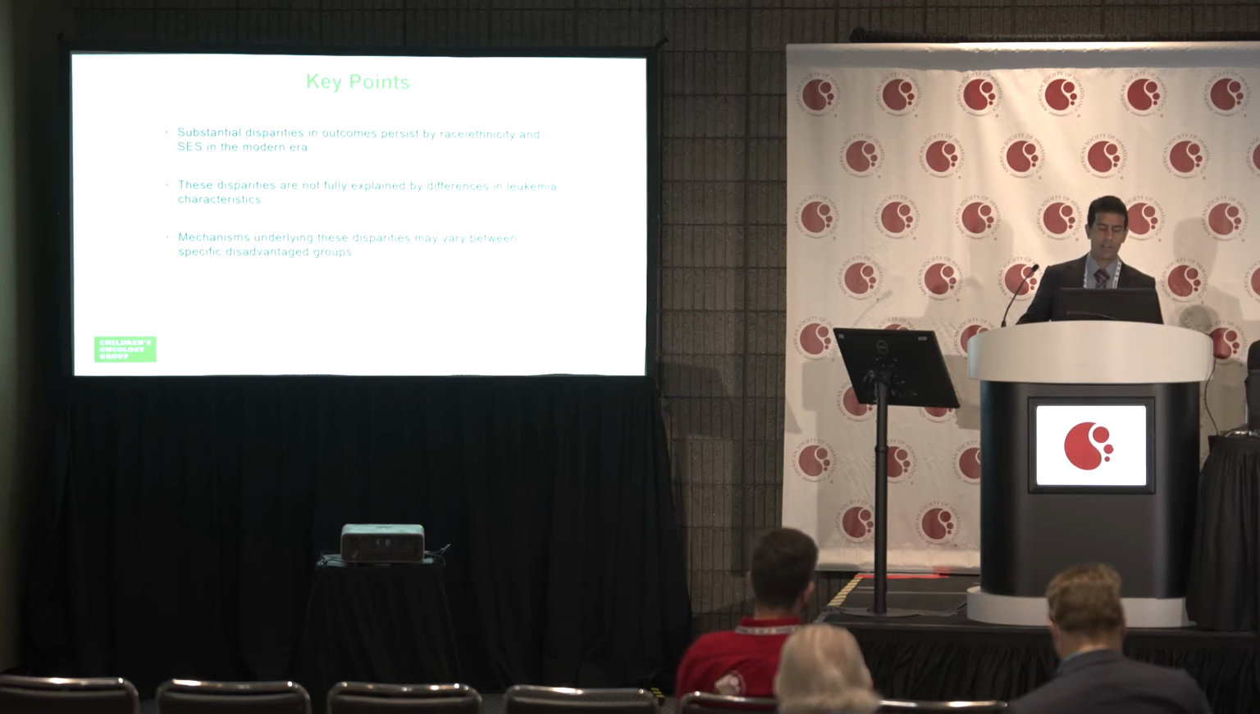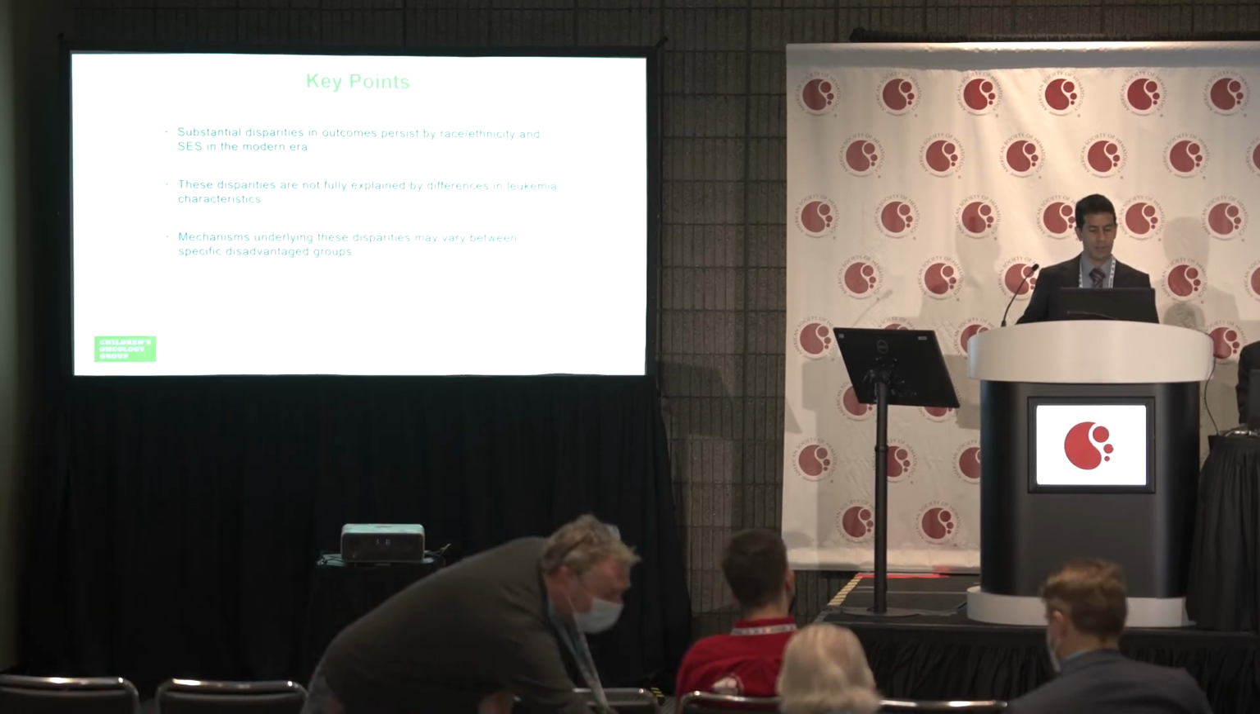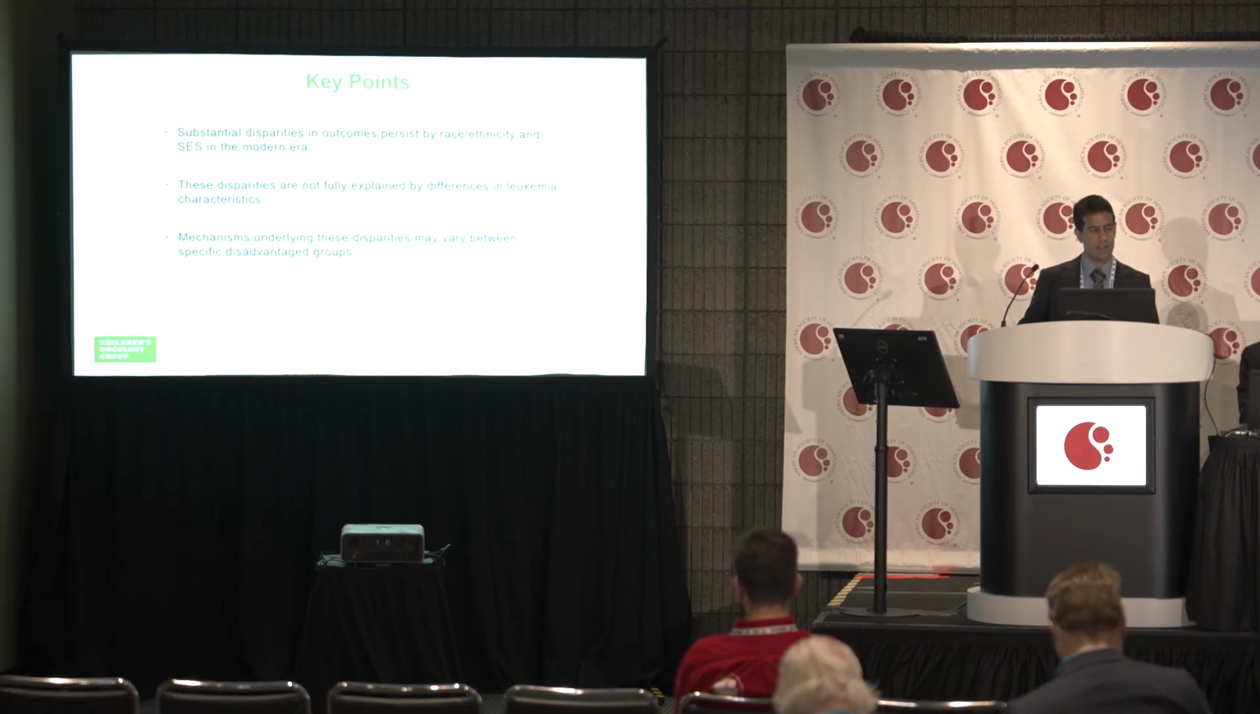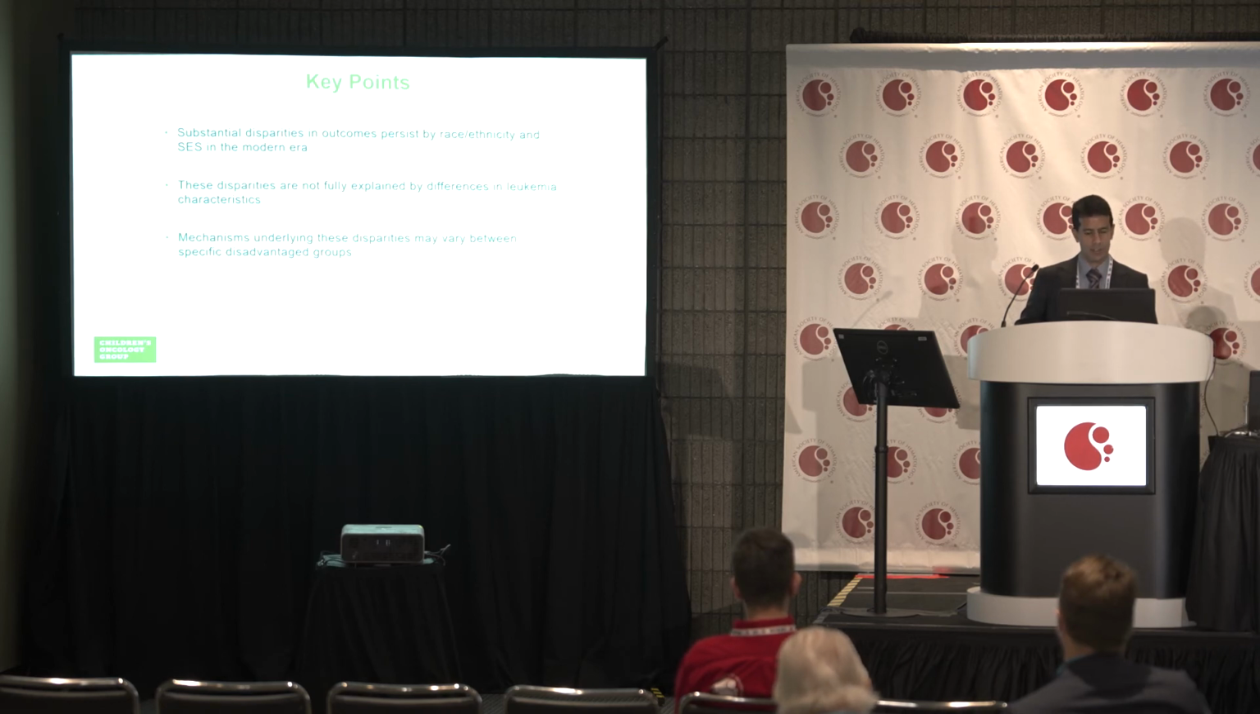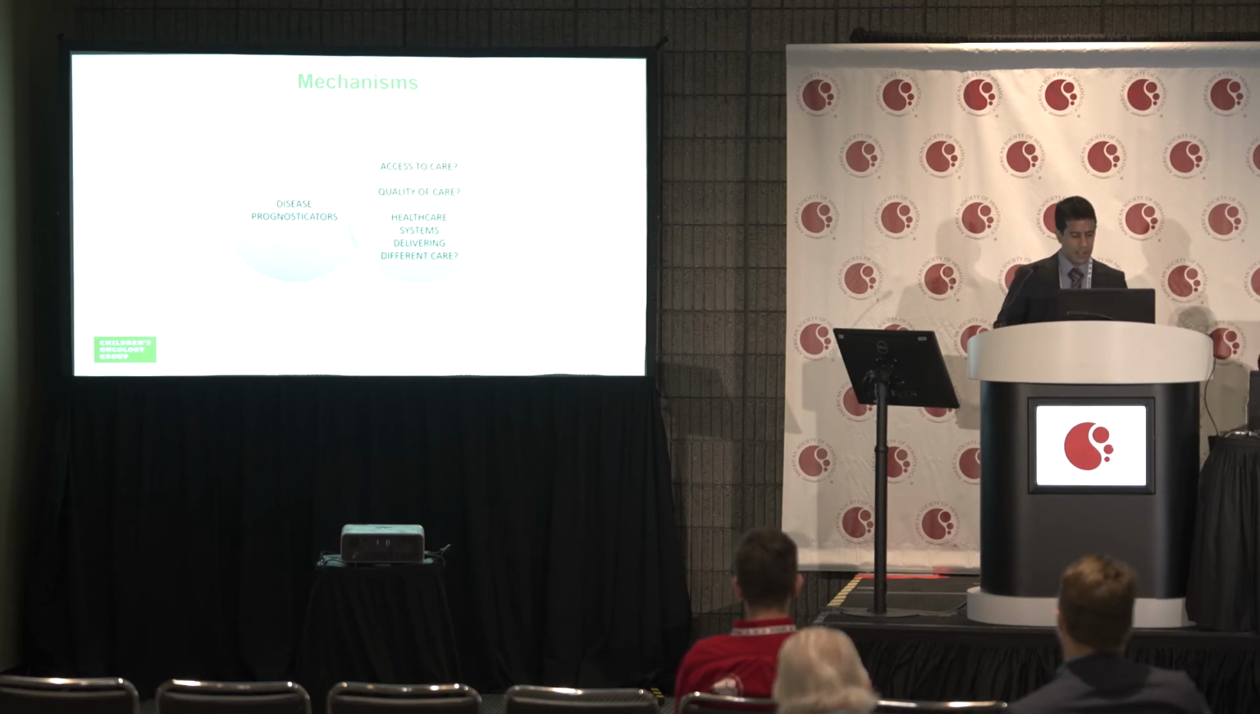So our key points: substantial disparities, unfortunately, in outcomes persist by race, ethnicity, and socioeconomic status in the modern era of ALL treatment. These disparities are not fully explained by differences in leukemia characteristics, and the mechanisms underlying these disparities may well vary between specific disadvantaged groups. So it is possible that we didn't fully account for things like disease prognosticators. What we call residual confounding may exist, but that seems unlikely to fully explain the magnitude of the disparities that we're still seeing.